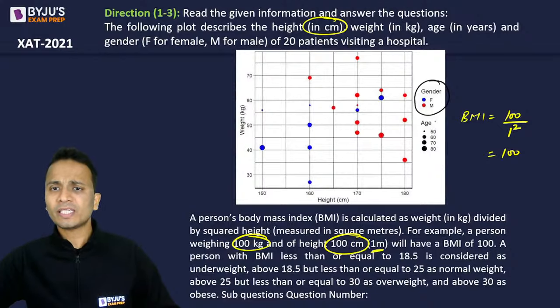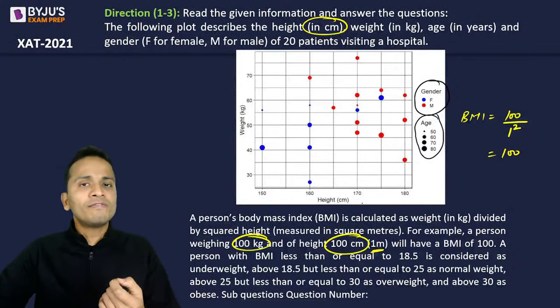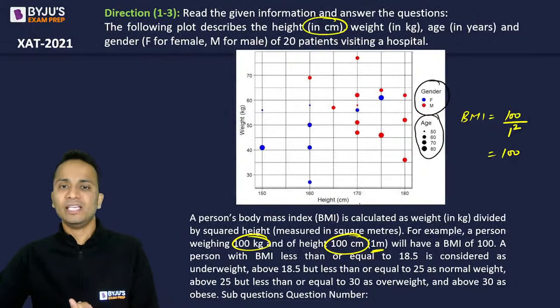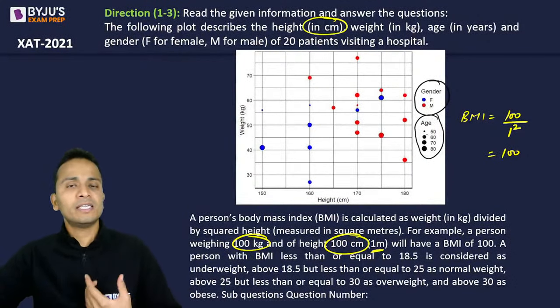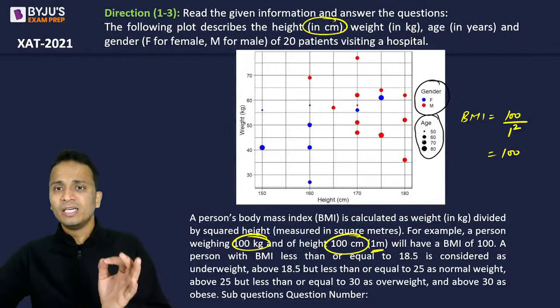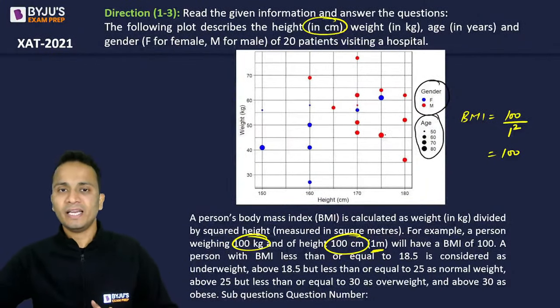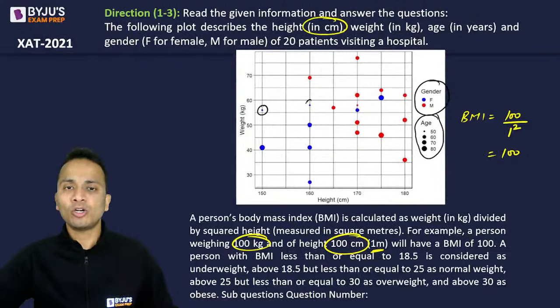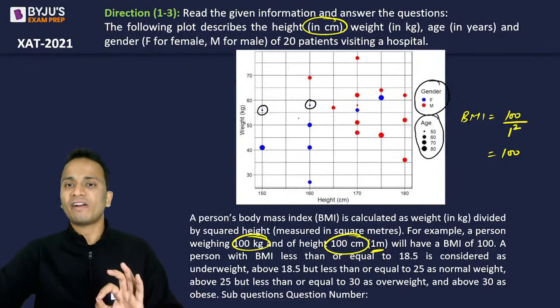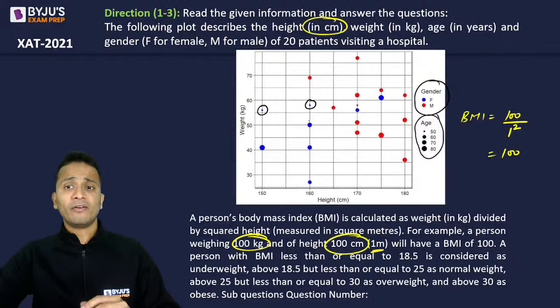Okay, the next factor that you can see on the right side is the age. The size of the dots represents the age. The smallest dot is for a person who is 50 years old, then 60, 70, and then 80. You can see these small dots, which are for the people who are 50 years old, right? Red will indicate male and blue will indicate female.